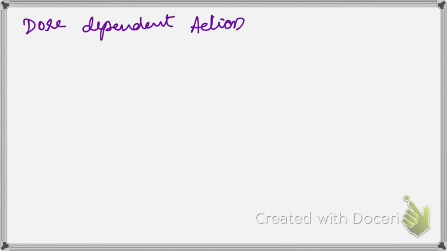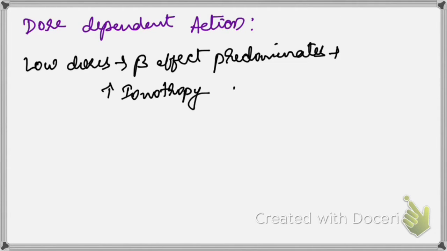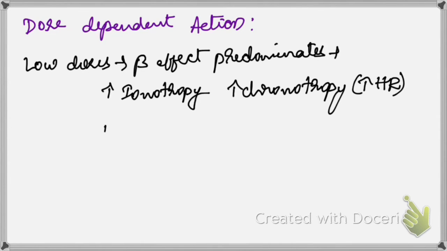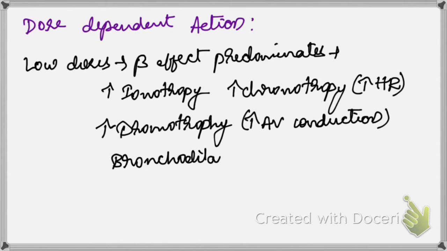Okay, so now let's come to the next aspect. It has a dose dependent action. When you give it in very low doses, the beta effect will predominate. So there is an increase in inotropy and also an increase in chronotropy, that is an increase in heart rate, and also an increase in dromotropy, that is an increase in AV conduction. All these actions are seen at lower doses of adrenaline, and also bronchodilation, a beta effect.